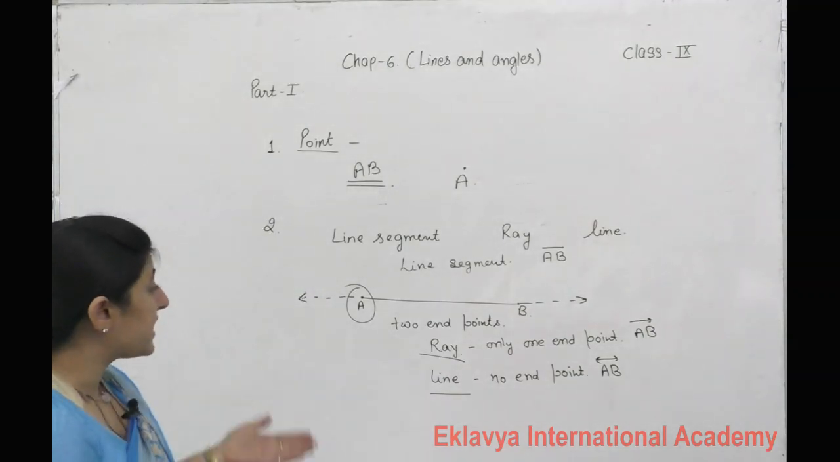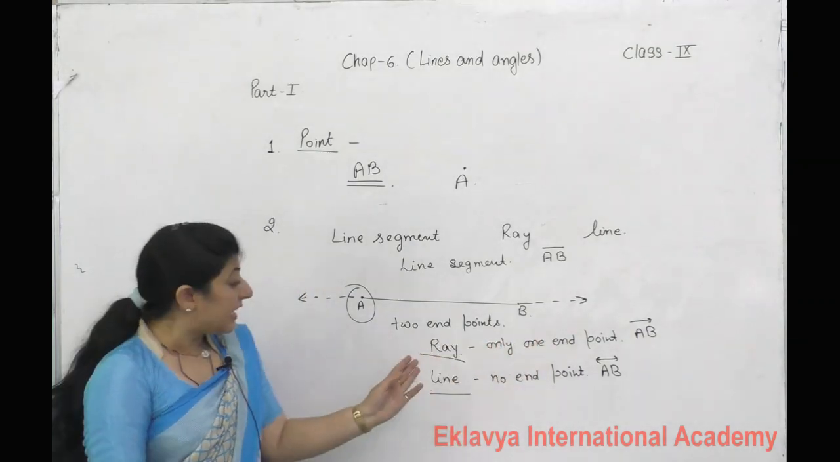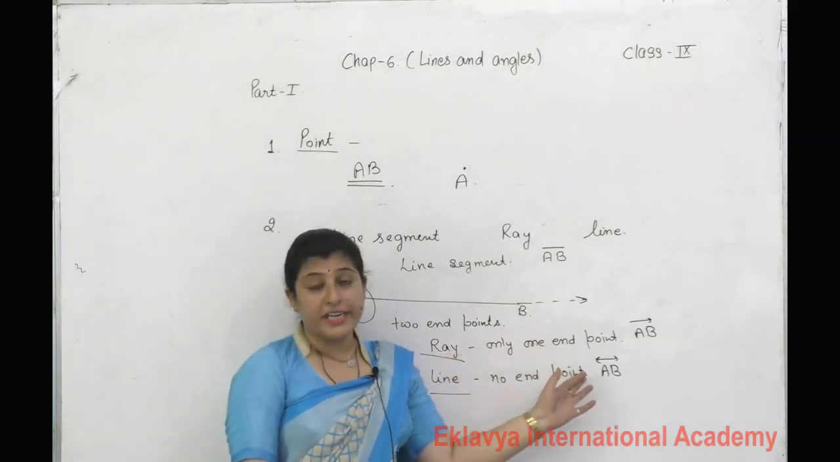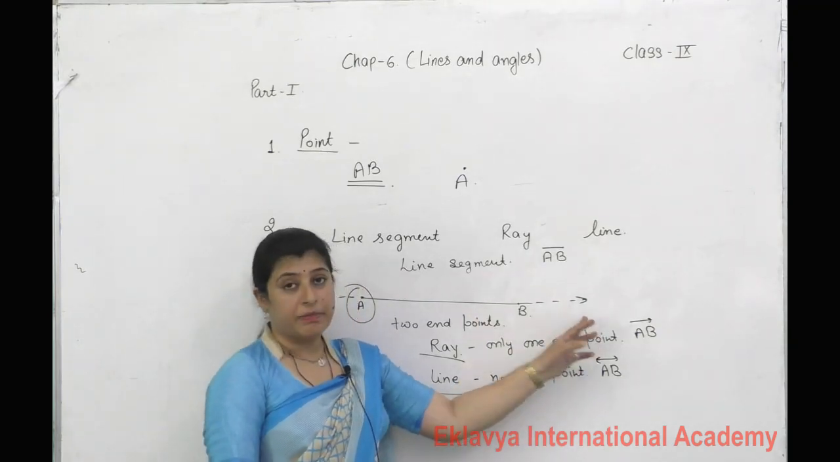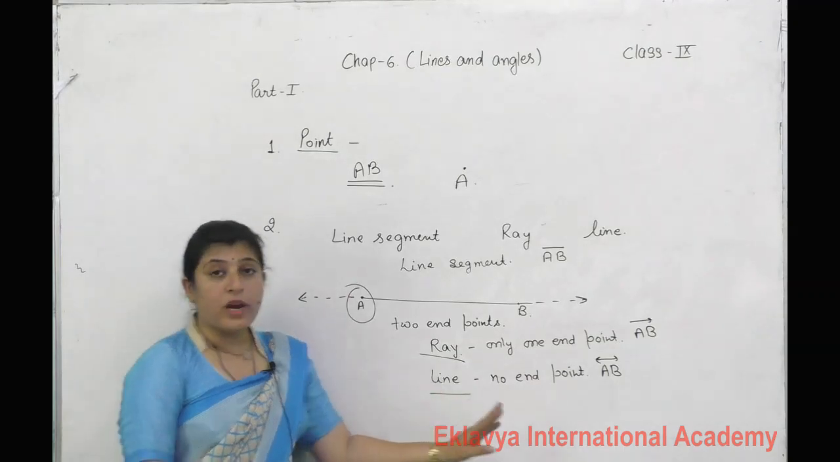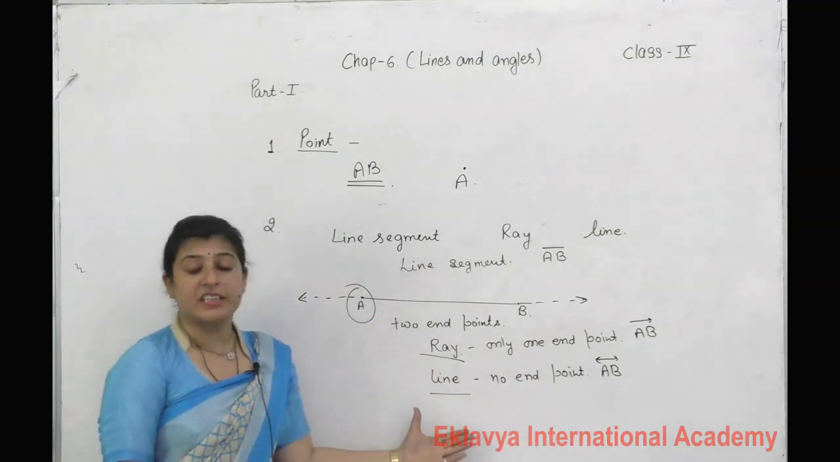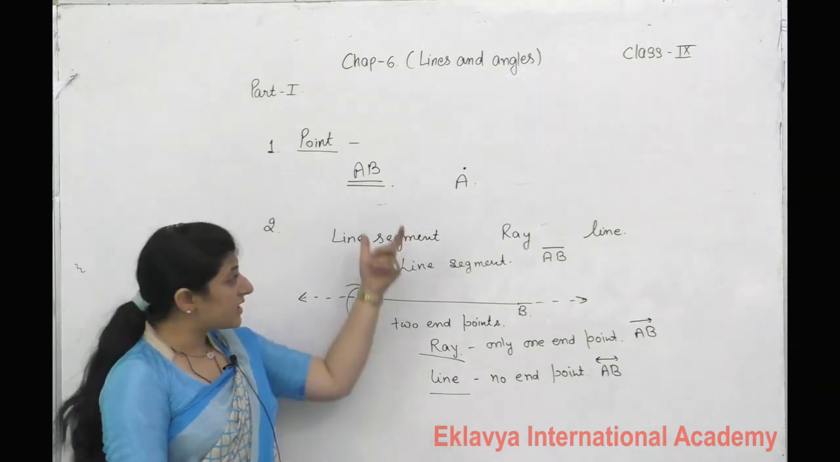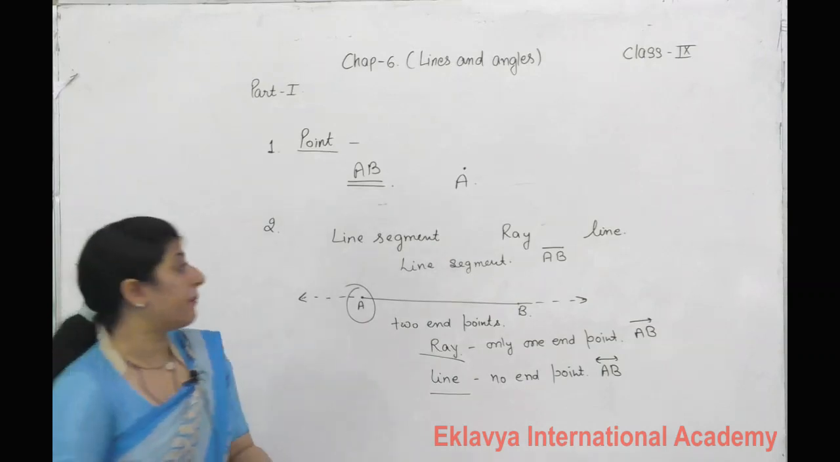So what is the difference? A line segment has two endpoints and a fixed length. A ray has only one endpoint, which means in one direction we extend it indefinitely. A line has no endpoint, which means in both directions we can extend it indefinitely. So this is the difference between a line segment, line and ray.